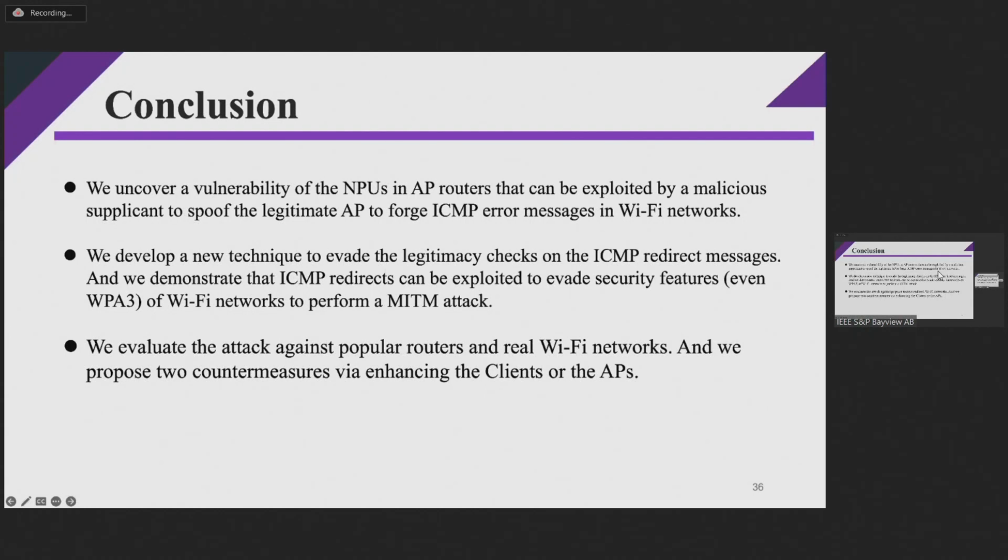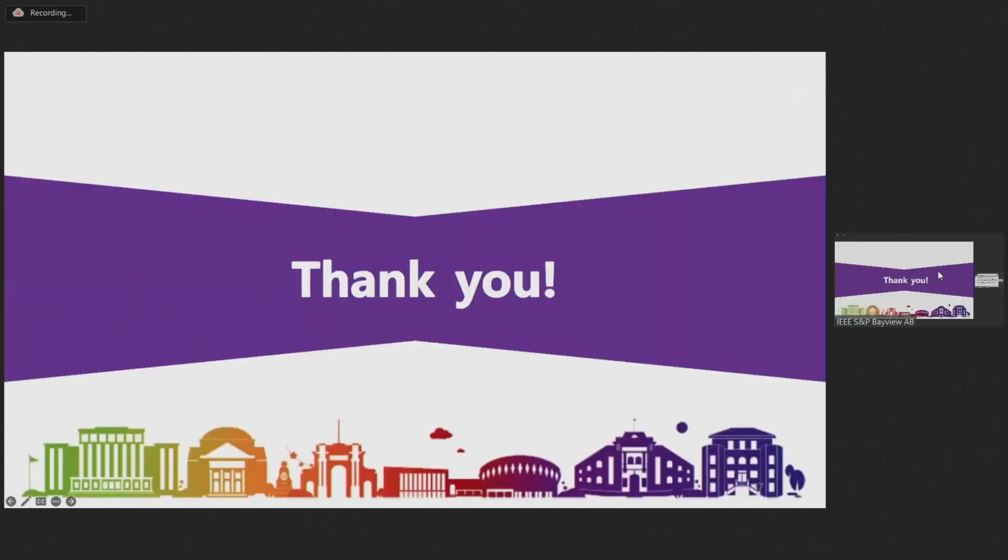And we demonstrate that ICMP redirect can be exploited to evade the security features, even in the newest WPA3 Wi-Fi networks, to perform a man-in-the-middle attack. And we evaluate the attack against popular routers and real Wi-Fi networks. And we propose countermeasures by enhancing the clients or the APs. Okay, thank you. I'm happy to take your questions.